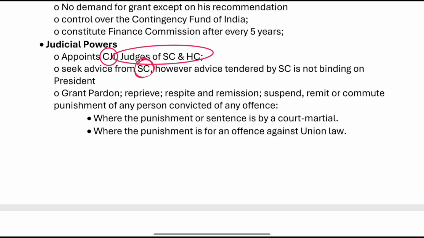Seeking advice of the Supreme Court is Article 143. Advice tendered by the Supreme Court is not binding on the President. He is going to seek the advice, but this advice is not binding.